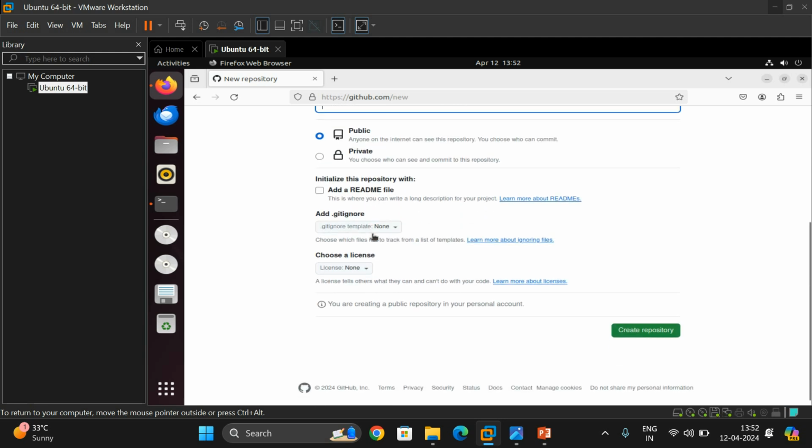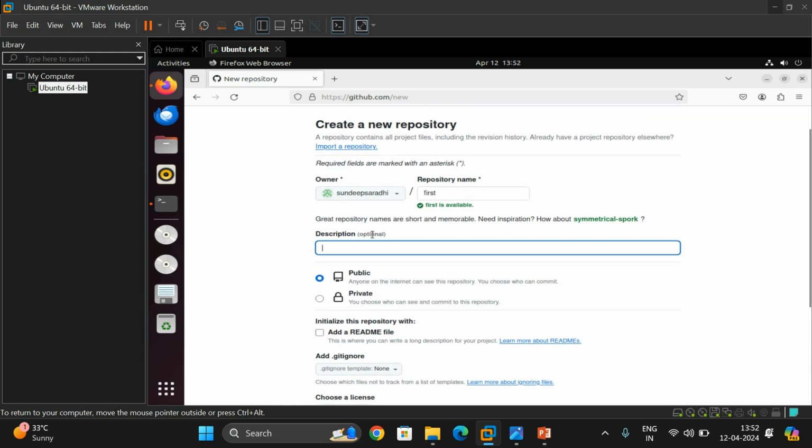And you will find two more options, whether this repository should be public or private. If it is public, anyone on the internet can see this repository, and you choose who can commit. So whoever you wish to use this repository, you can select them. And if you select private, it cannot be seen by everyone, right?